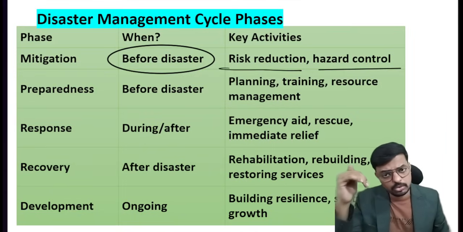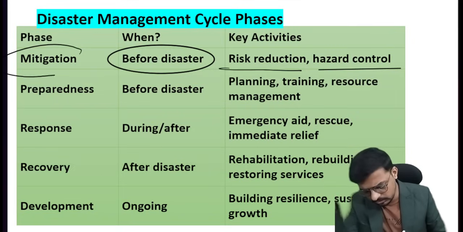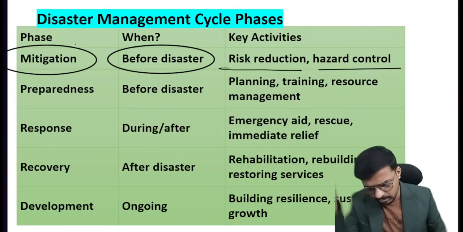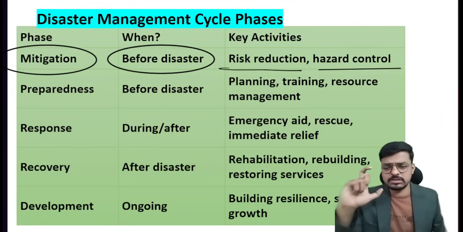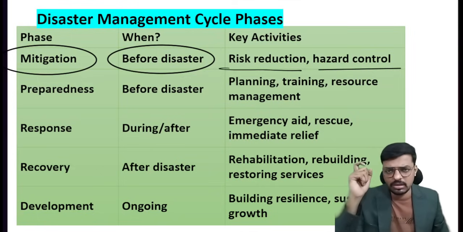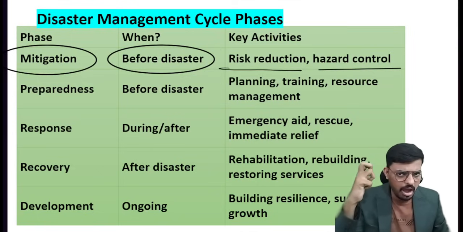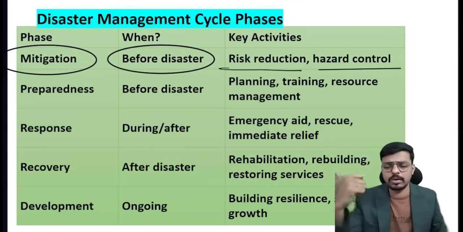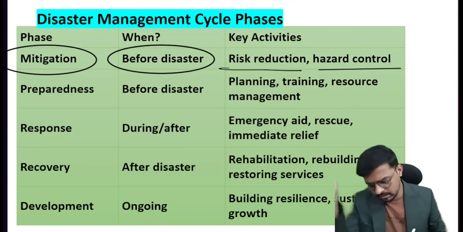This has to be completely well planned before the disaster. That is what we call mitigation. Mitigation is the first stage of the disaster management cycle, where we are reducing the risk of the disaster and reducing its harmful effect. Very important. Then comes preparedness.